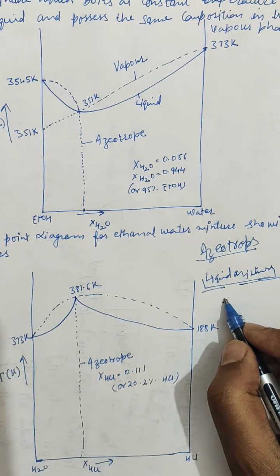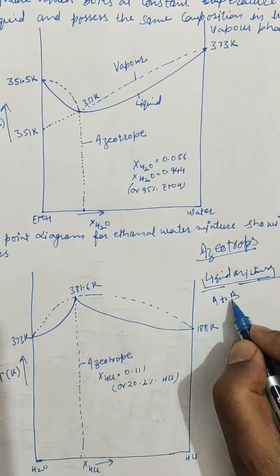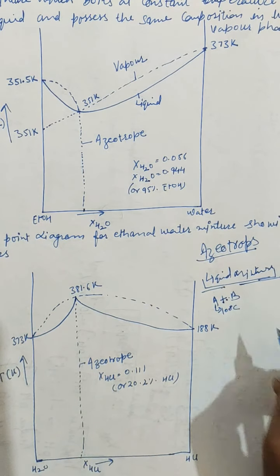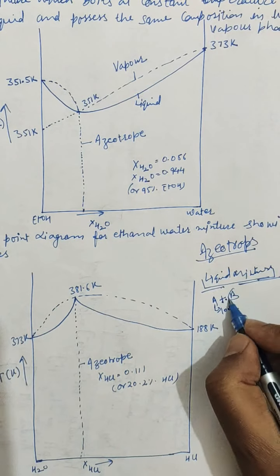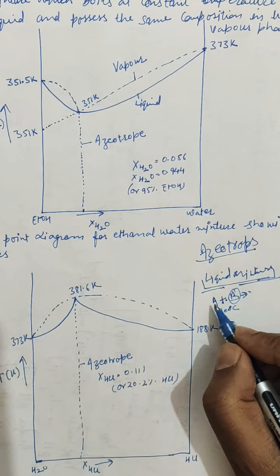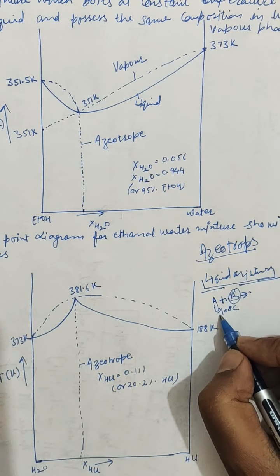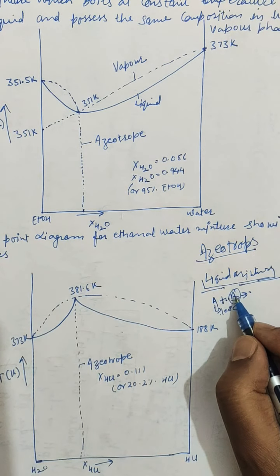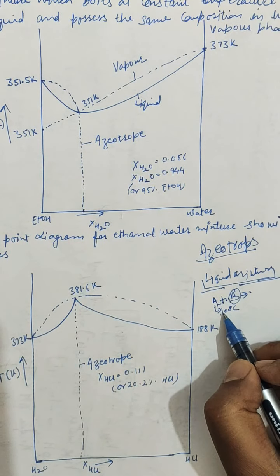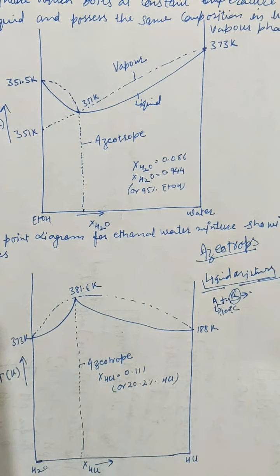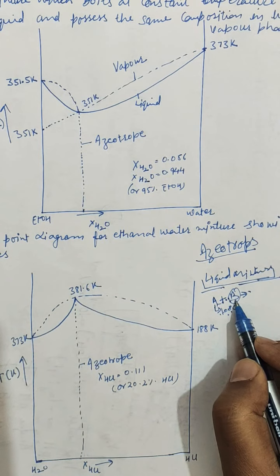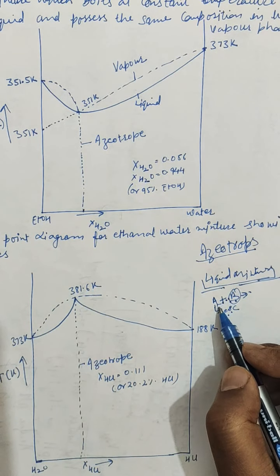I had told you earlier that we have two liquids, A and B. If liquid A has a particular boiling point, say A is water, and the boiling point of water, you know well, is 100 degrees centigrade, and B is some other liquid having a boiling point, let us say 90 degrees, 99 degrees, or 150 degrees. When we mix them in a particular ratio, they make a liquid mixture or solution. One is solute, the other is solvent. In the case of azeotropes, when we boil this mixture, it will start boiling at a particular temperature. Neither will it boil at 100 degrees, nor at the boiling point of the other liquid. It will boil at a different temperature, like a pure liquid.